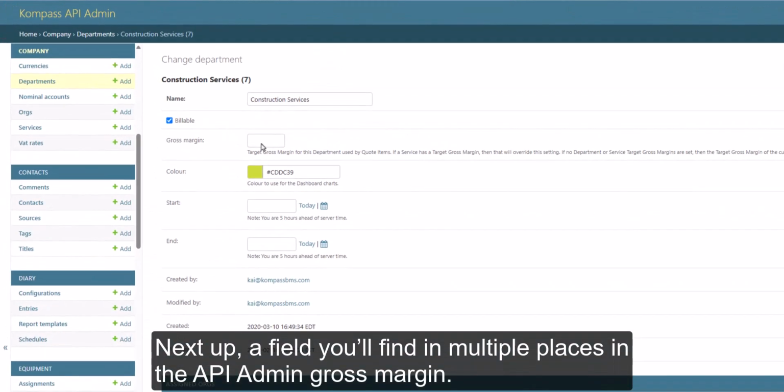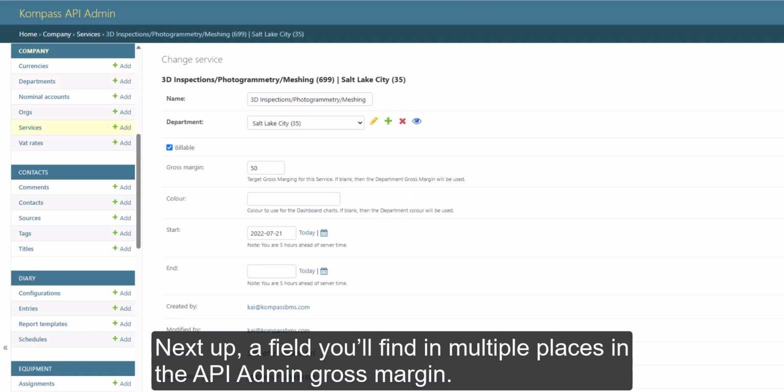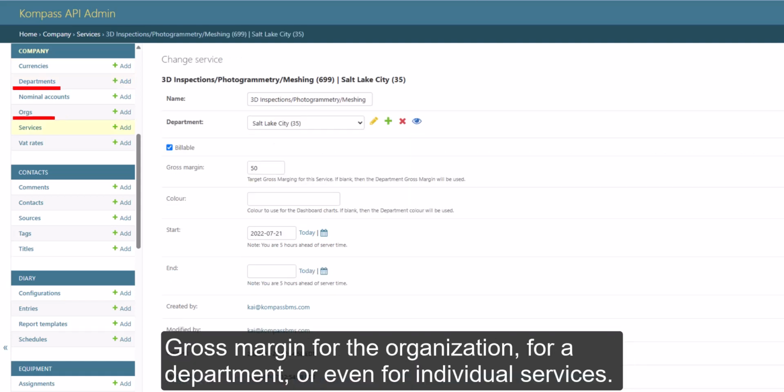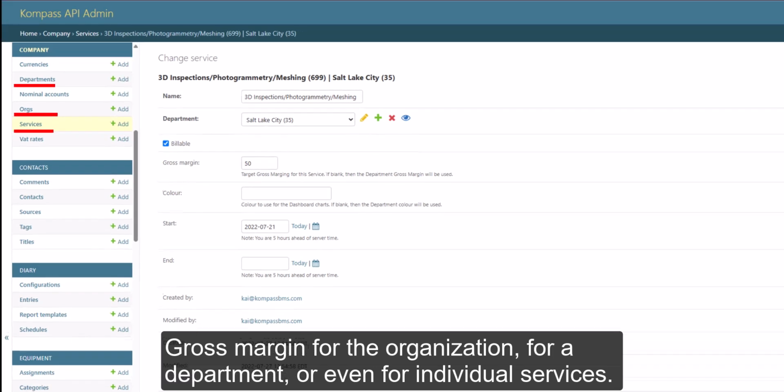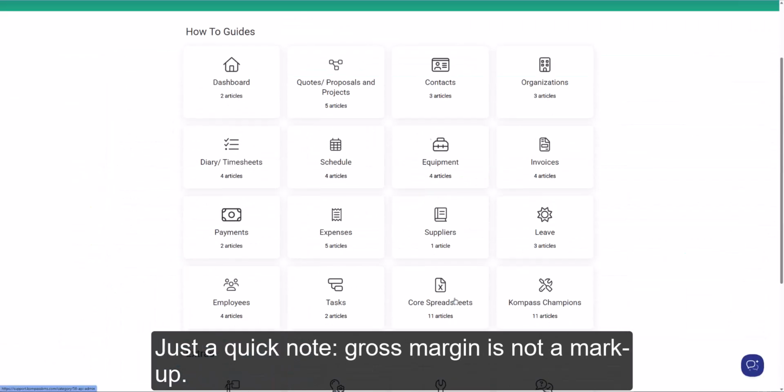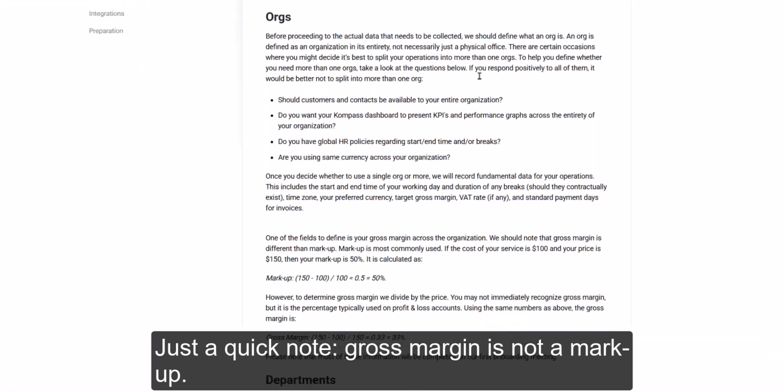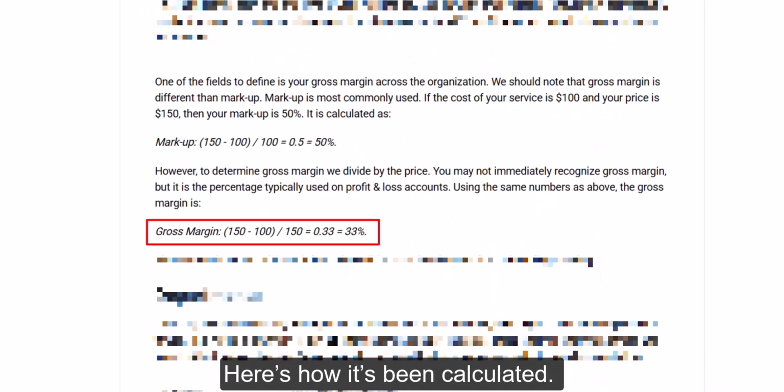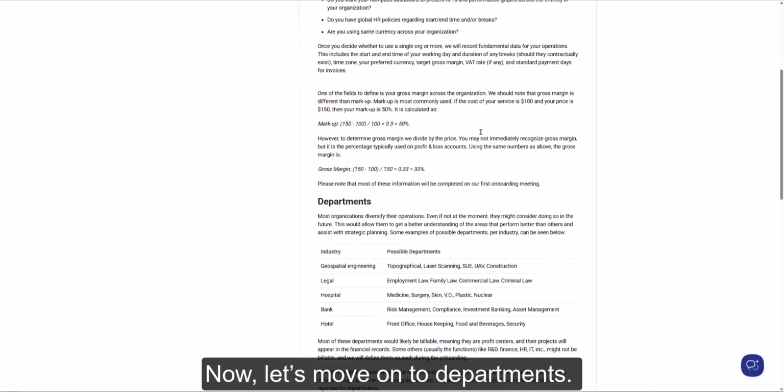Next up, a field you'll find in multiple places in the API admin: gross margin. Gross margin for the organization, for a department, or even for individual services. Just a quick note, gross margin is not a markup. Here's how it's calculated. Now let's move on to departments.